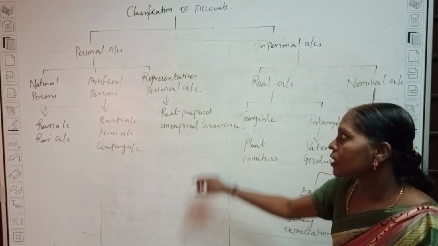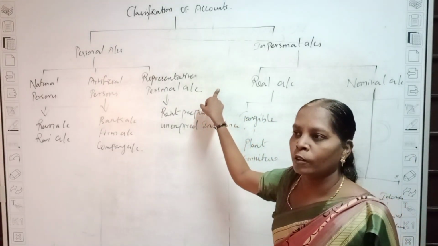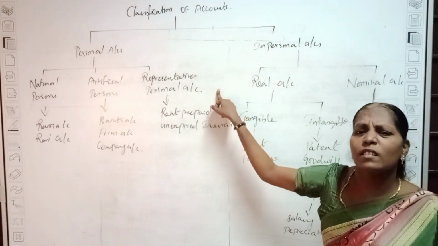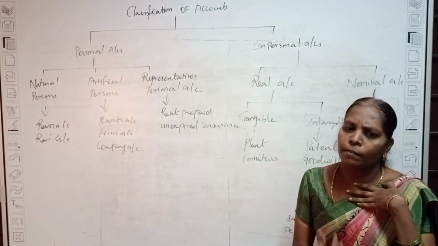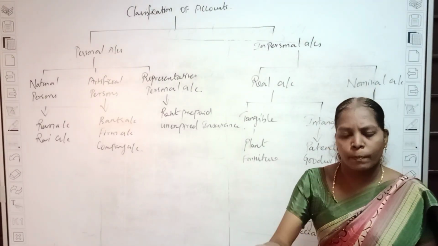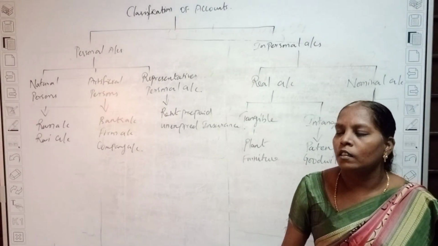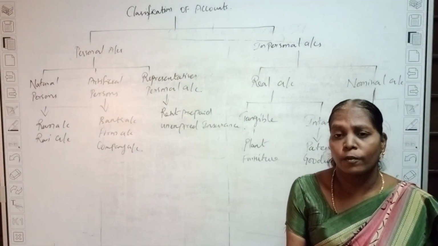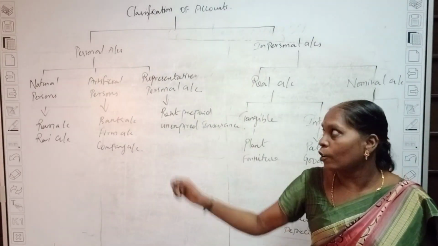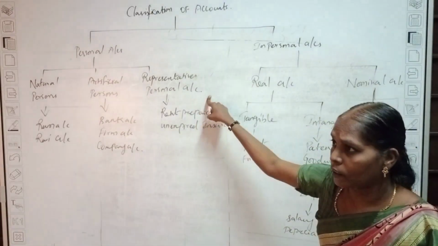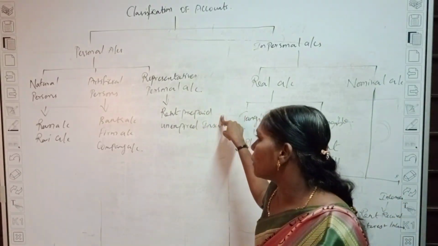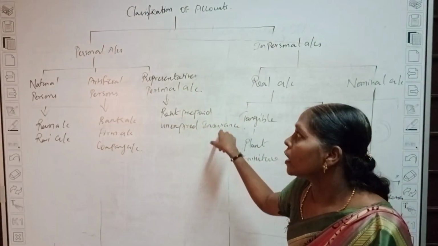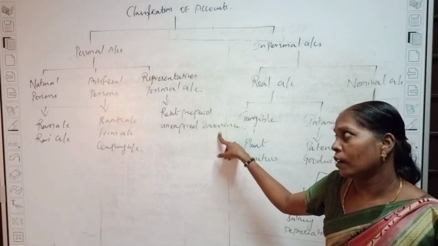And the next one is representative personal account. Here the account represents someone else, such as my friend or my colleagues. If the account stands for something on behalf of someone, it is called a representative personal account. Examples are rent, prepaid and outstanding insurance.